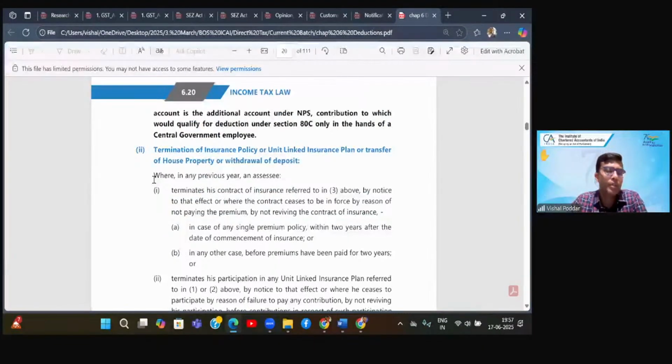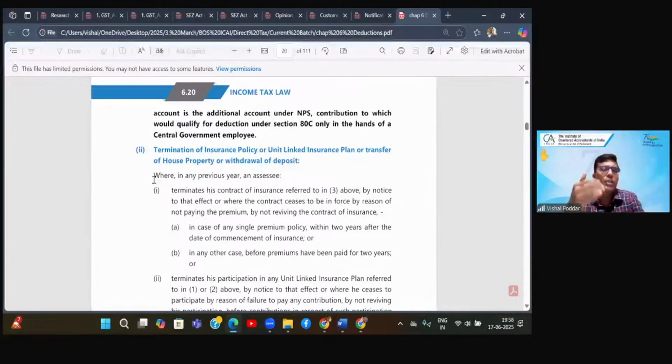Sir, what will happen when I get back money or I withdraw money from these schemes? See, understand this. ATC gives you a list of different types of investment options. If you put your money there, you are getting deduction. Please understand, when you put your money there and you get back the money, it is generally getting your own money back. Generally, exceptions are always there. Generally, when you get your own money back, there is no tax on that. Tax is only on the income component. So I have put 1 lakh and I'm getting 1,20,000. So tax will be on 20,000 only. Correct.